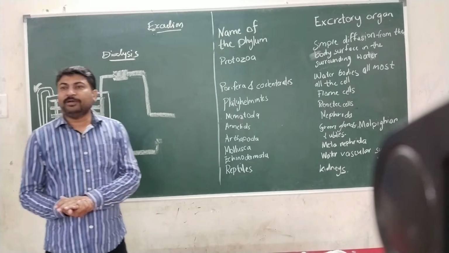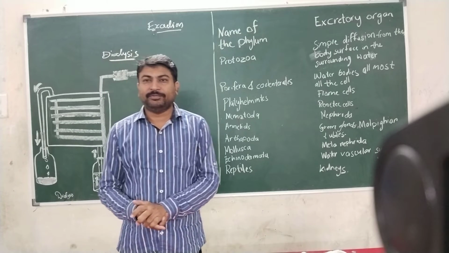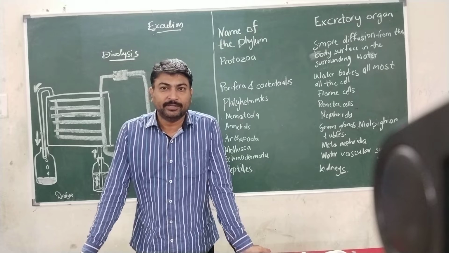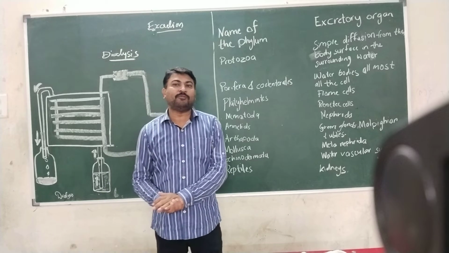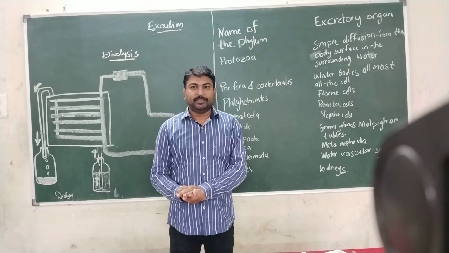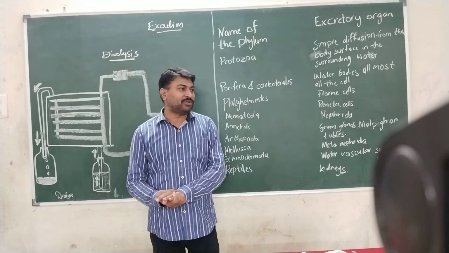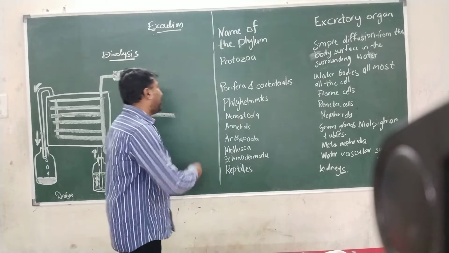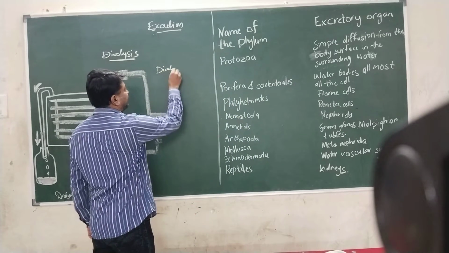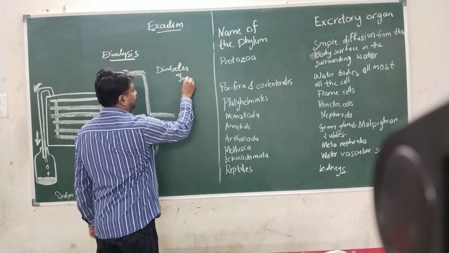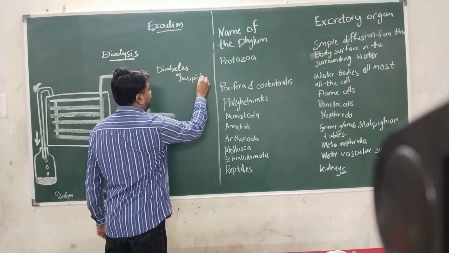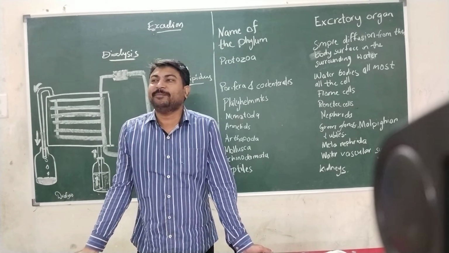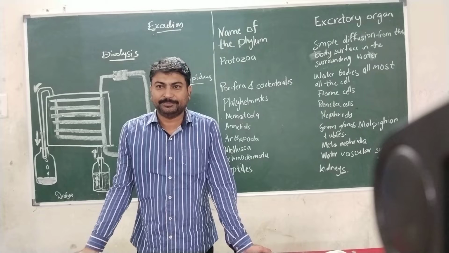One more important thing is that there is a hormone released by our brain, known as vasopressin. Vasopressin helps in the reabsorption of water from the kidneys. In some persons, if this vasopressin is not released in the required quantities, then that person suffers from a disease known as diabetes insipidus, which means excess urination takes place in that person.